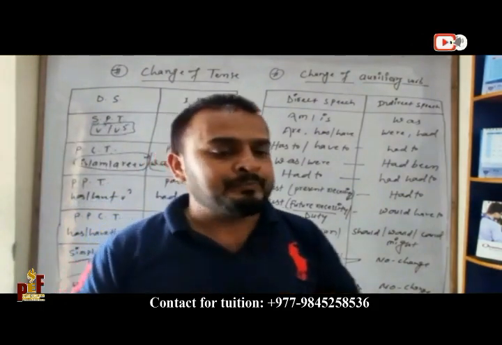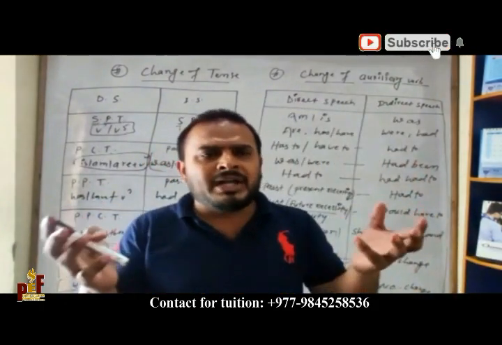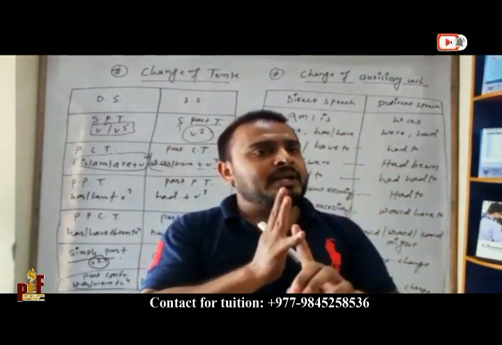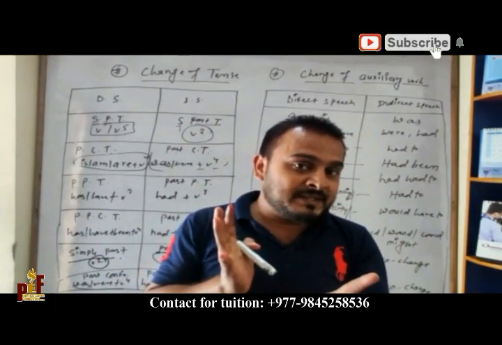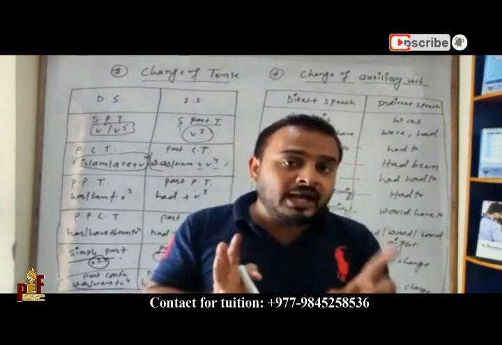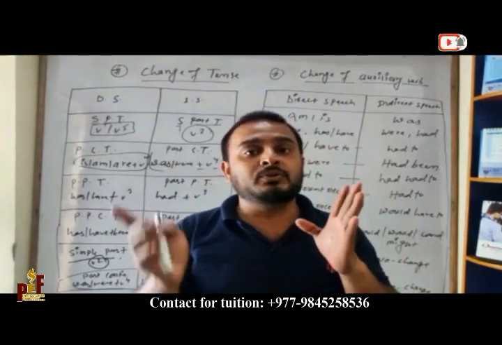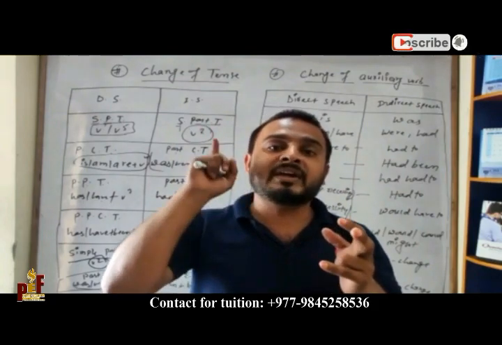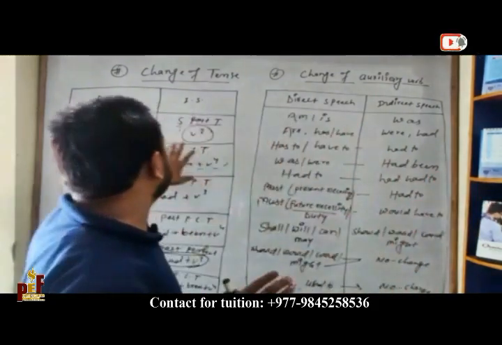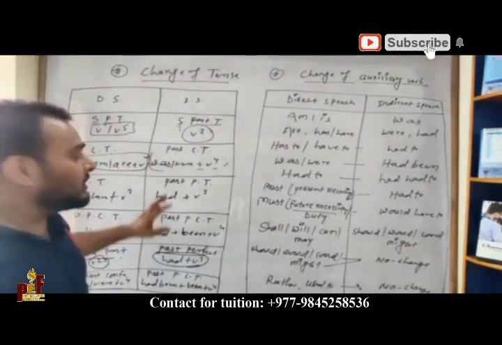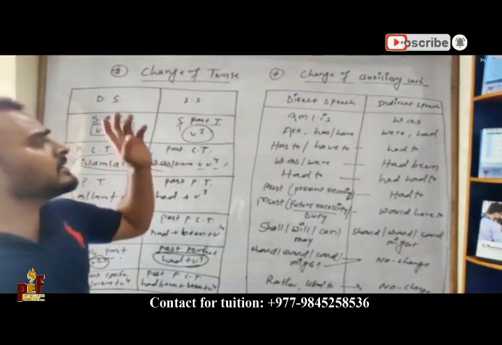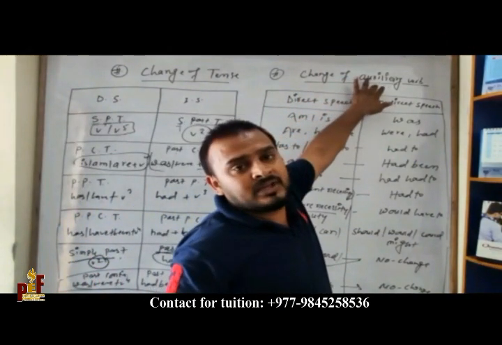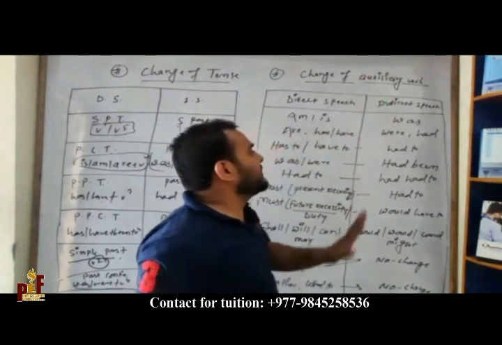We have to remember simply tense change. You don't have to learn anywhere, just remember: all four present tenses change into past, and simple past changes into past perfect, and past continuous changes into past perfect continuous tense. This is the tense change, we have to change just only six. All the future will come in change of auxiliary. Now here, change of auxiliary verb, third number.